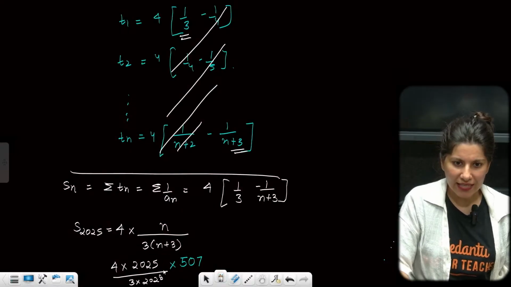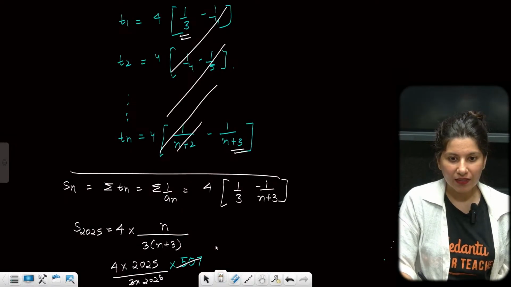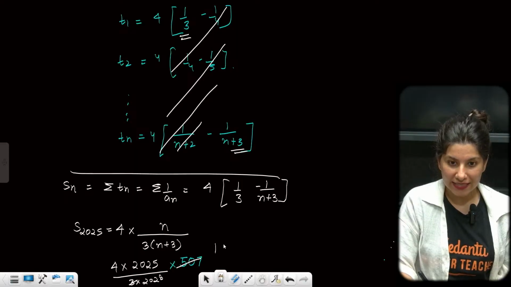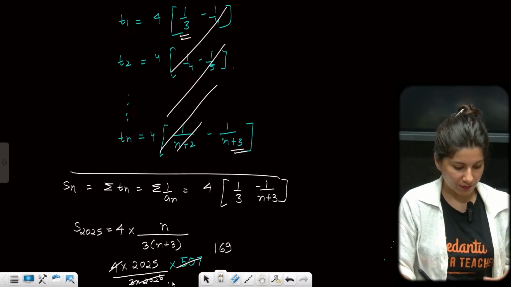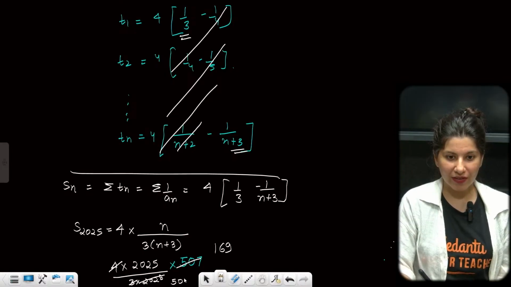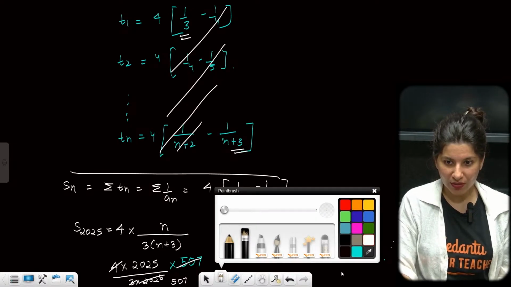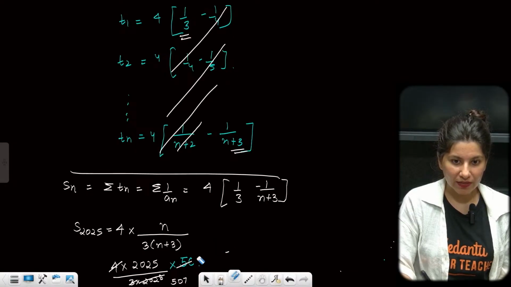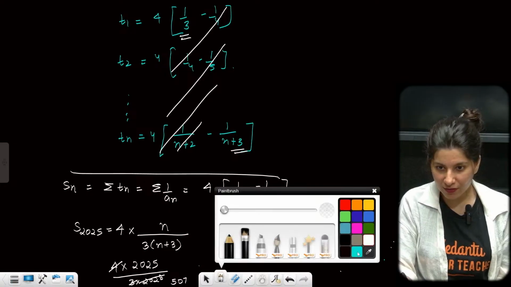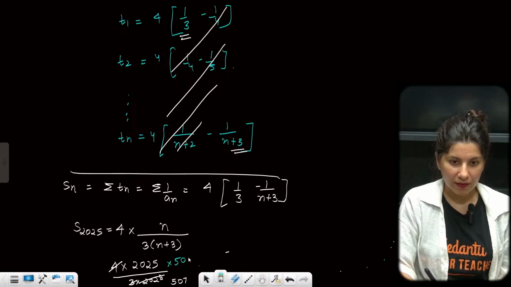Start cancelling. 3 ones are 3, 3 sixes are 18, 3 nines are 27. Now 4 ones are 4, 4 fives are 20. We are getting 507 only, so we don't have to cancel it. Let's not cancel it. This should remain 507 and this should remain 3. Much better.